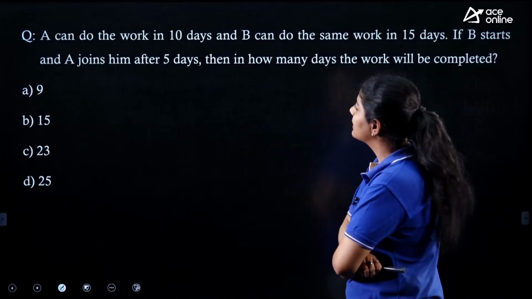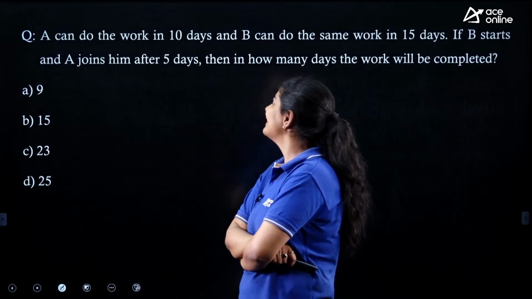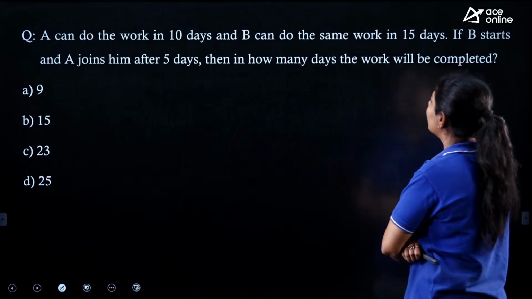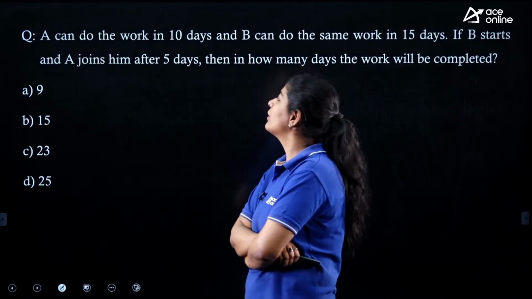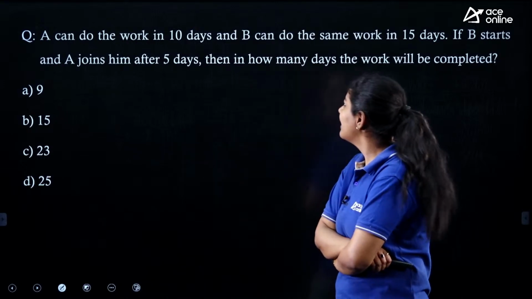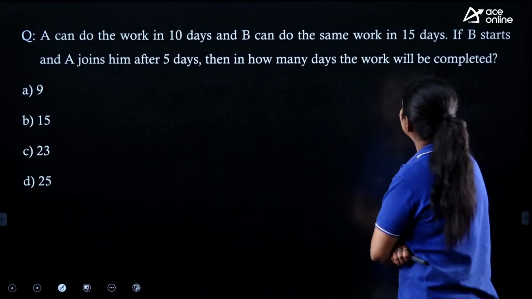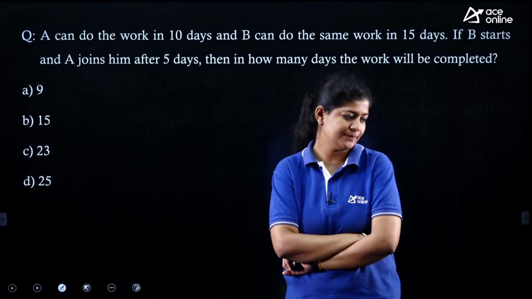The next question is saying that A can do the work in 10 days and B can do the same work in 15 days. If B starts and A joins him after 5 days, then in how many days the work will be completed? It's a very easy one.